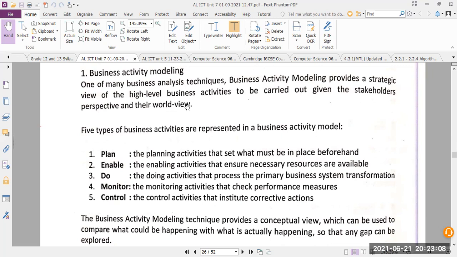So what we are actually saying here is that this is a technique that we are using to analyze the system. It gives you a strategic view. What do you mean by a strategic view? Can anyone tell me what a strategic view is?